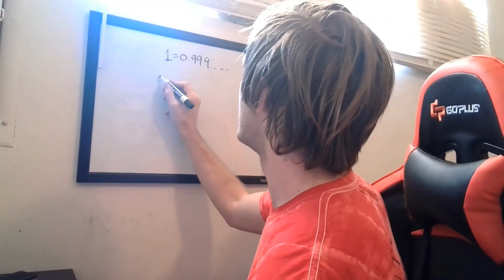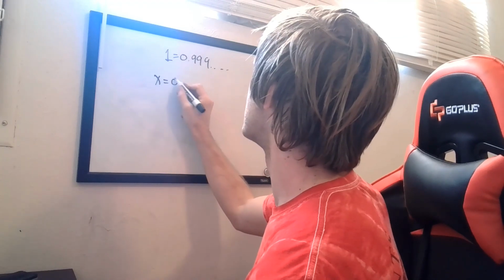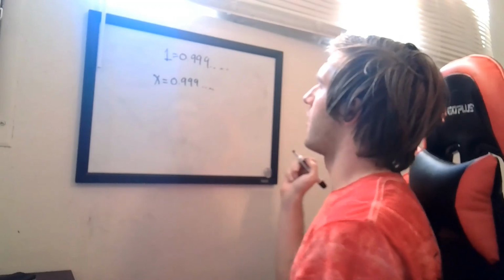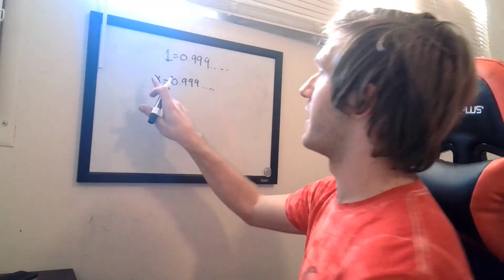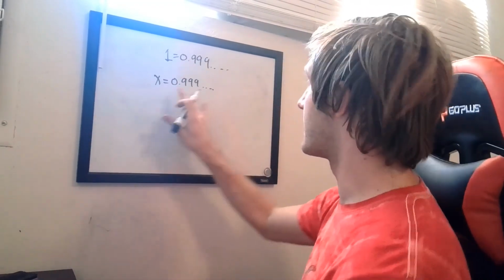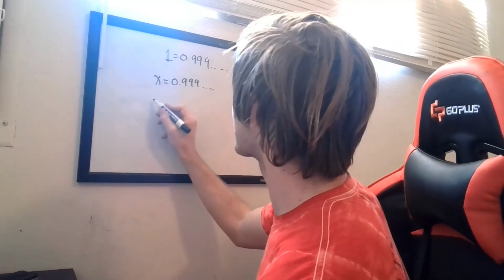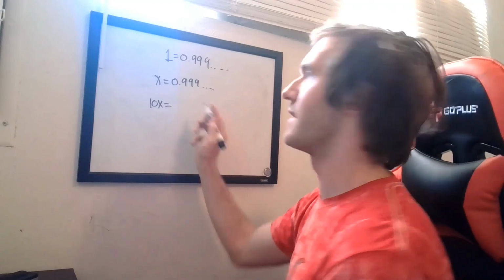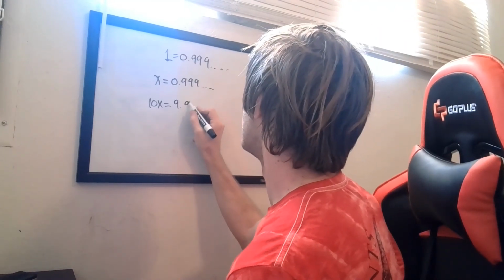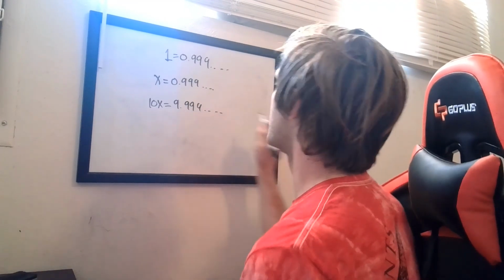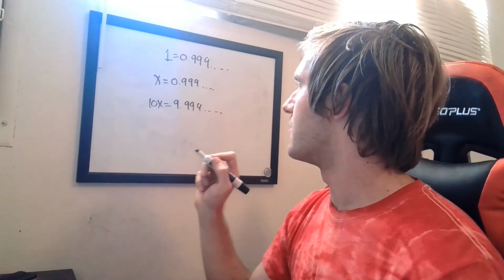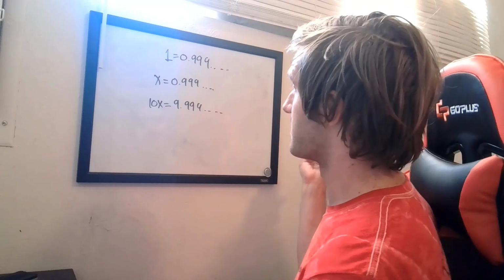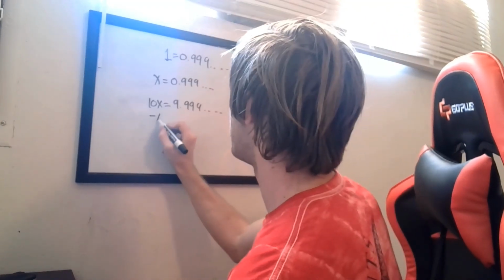So let's do x is equal to 0.999 dot, dot, dot. Now, what we want to do is multiply x by 10 and this term by 10. So we're going to get 10x equal to, well, you multiply this by 10, you're just going to get 9.999 dot, dot, dot. Okay, so now what we want to do is subtract from 10x here, subtract x here, right?